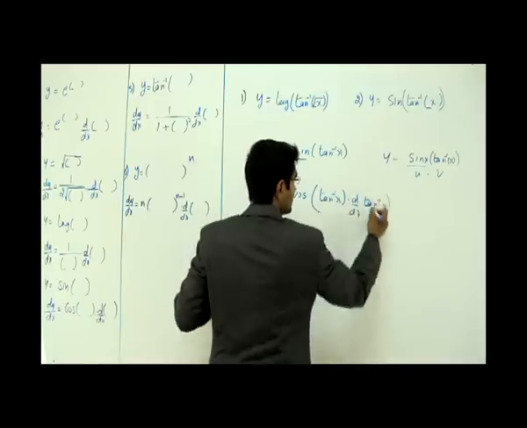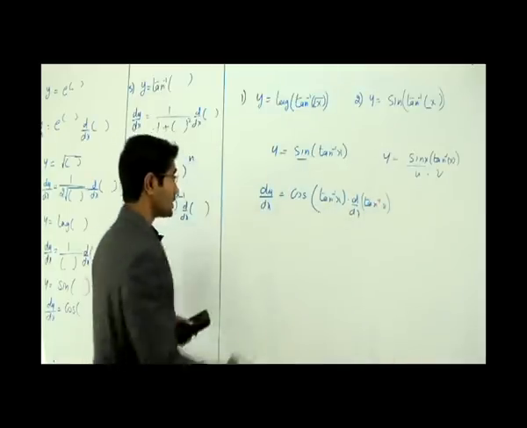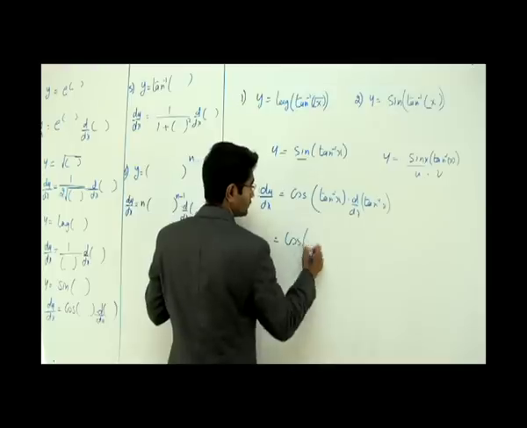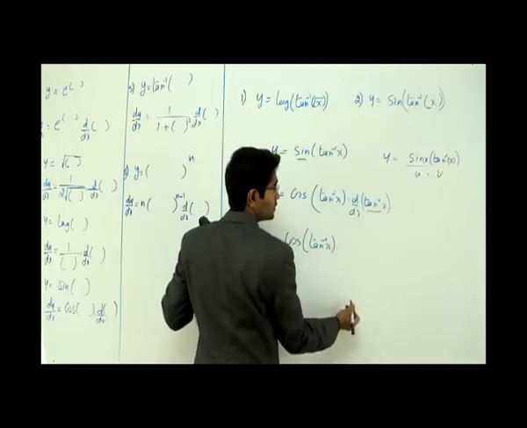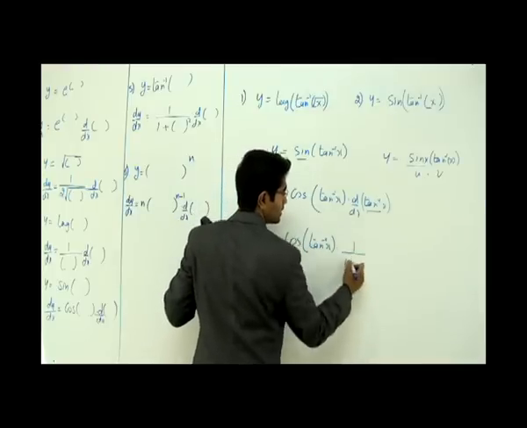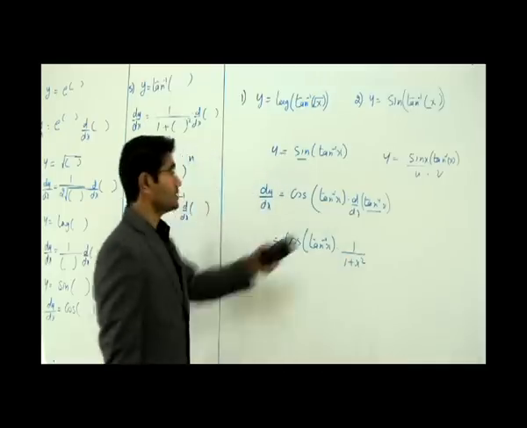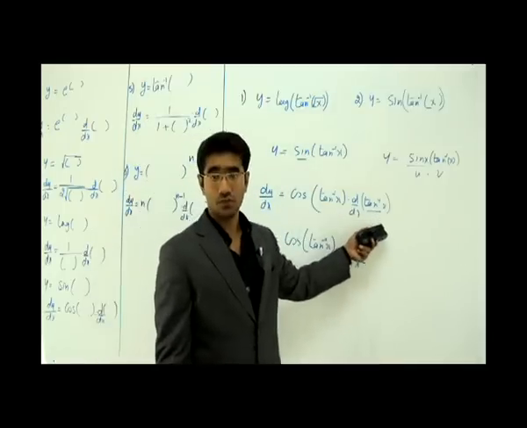I hope you're trying to understand what's happening here. Let's finish this problem. Cos of tan inverse of x into, how do I differentiate tan inverse of x? It is 1 by 1 plus x squared. Simple. This is a simple differentiation formula we have.